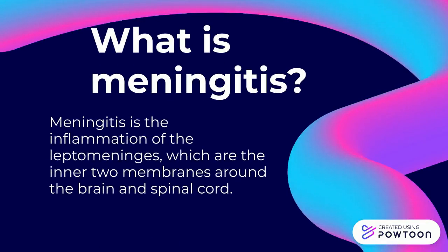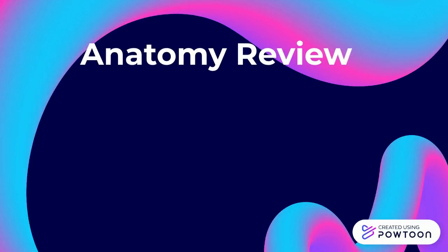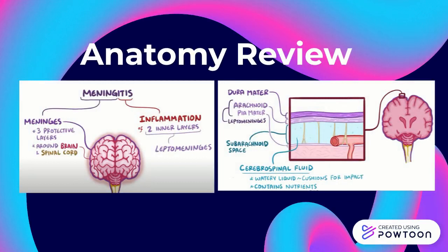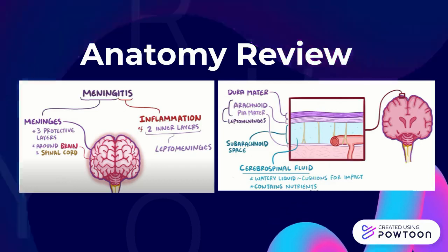Meningitis is the inflammation of the leptomeninges, which are the two inner membranes around the brain and spinal cord. The meninges are three protective membranes that cover the brain and spinal cord. The outer layer of the meninges is the dura mater, the middle layer is the arachnoid mater, and the inner layer is the pia mater. The last two, the arachnoid and pia maters, are the leptomeninges. Between the leptomeninges, there's a subarachnoid space, which houses cerebrospinal fluid, or CSF.